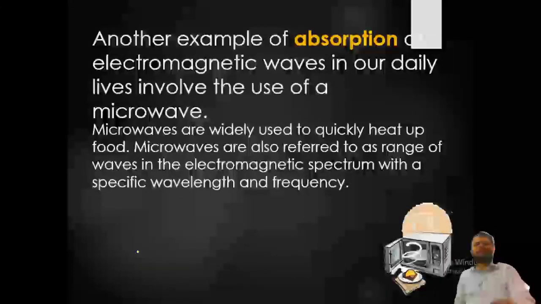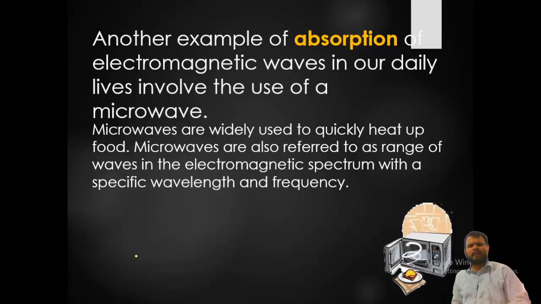Another example of absorption of electromagnetic waves in our daily lives involves the use of a microwave. I know most of you can afford a microwave, but there are some people who cannot. Microwaves are widely used to quickly heat up food. Microwaves are also referred to as a range of waves in the electromagnetic spectrum with a specific wavelength and frequency.